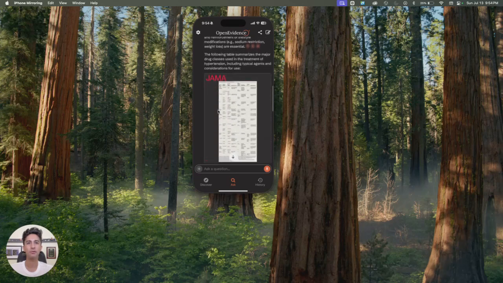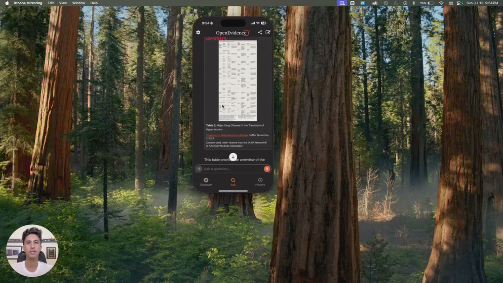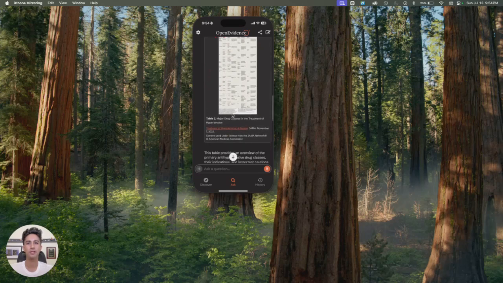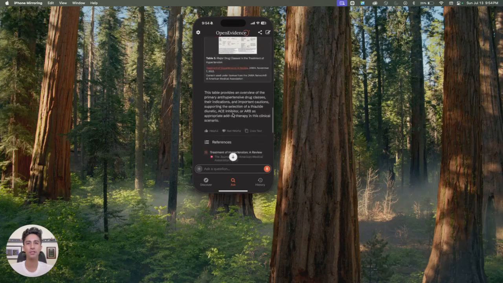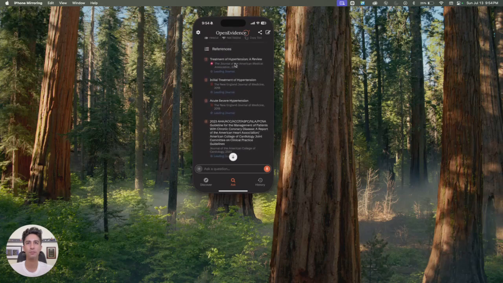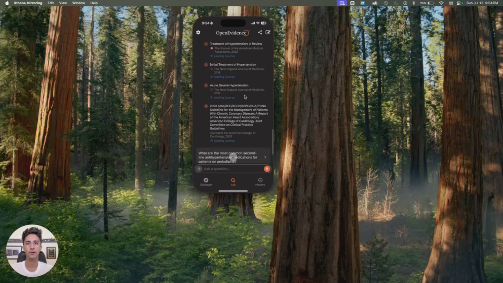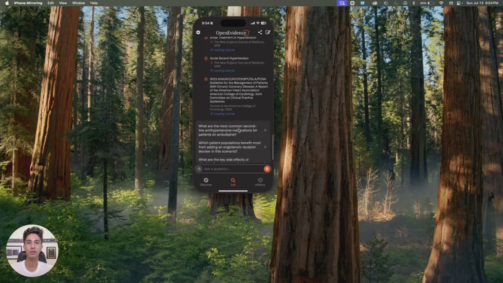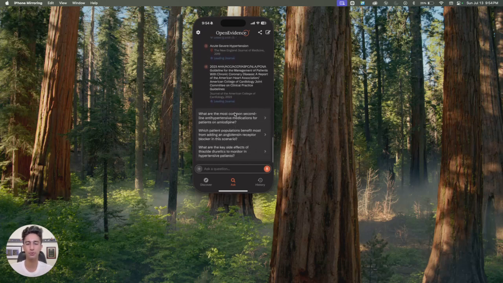And then, of course, my favorite part here, it's sourcing to the exact reference sources that it pulled all these recommendations from. And then you can click on all of these things, and you can see it's not just one recommendation. It's numerous things in New England Journal of Medicine, JAMA, American College of Cardiology. So it's pulling from all of these very reliable sources.